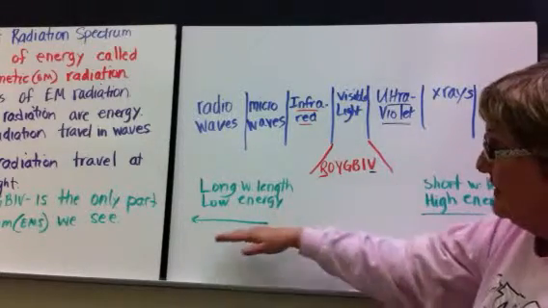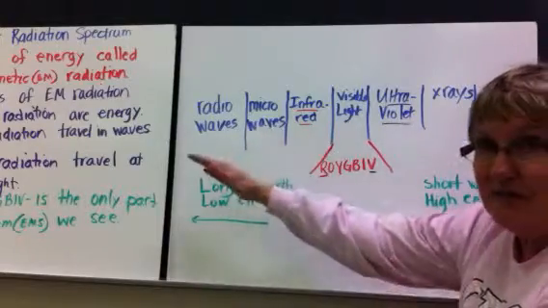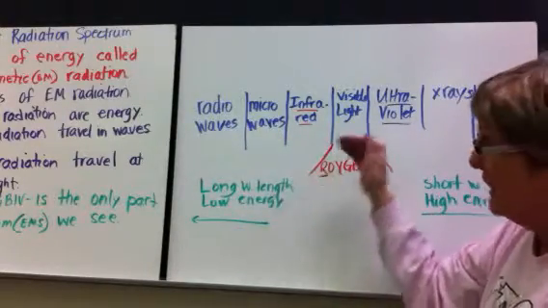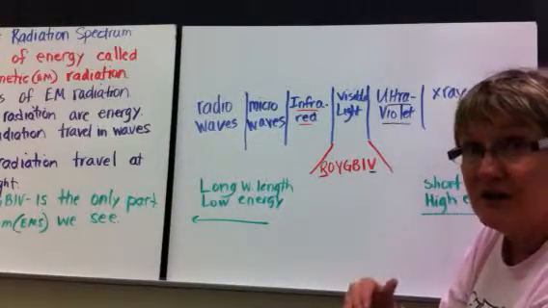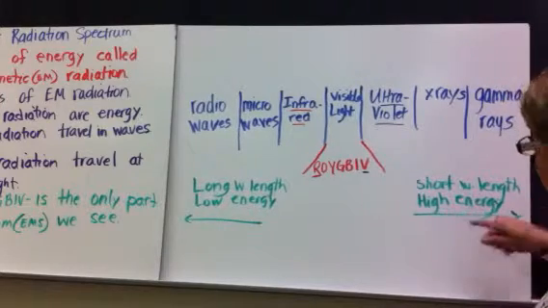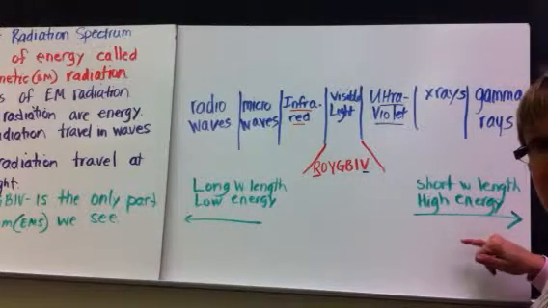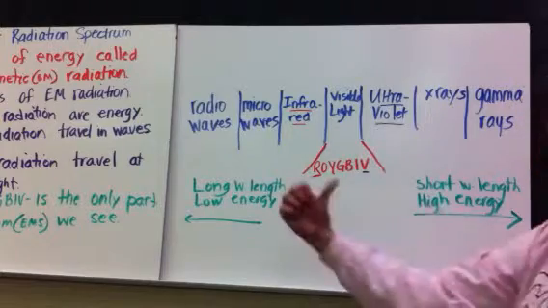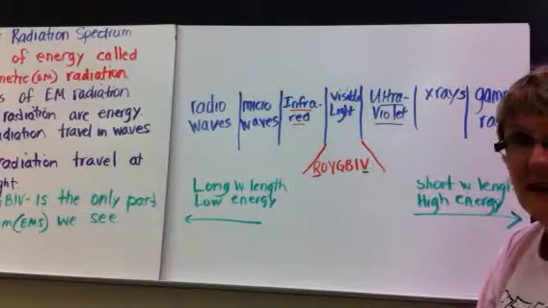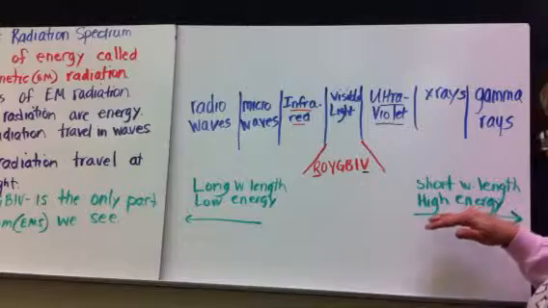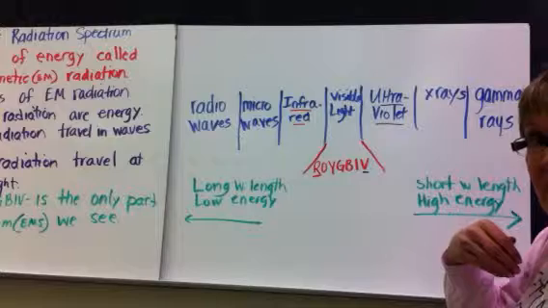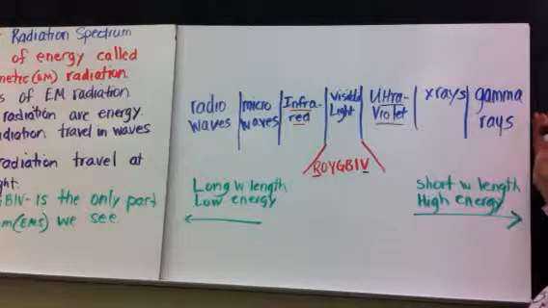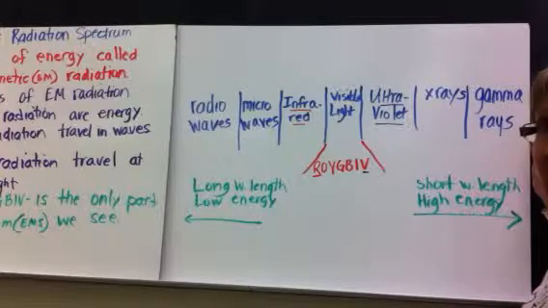Now, down here, the longer the wavelength, the lower the energy. And as we go this way, we get longer and longer wavelengths and lower energy. If you look over here, with a short wavelength, you have a high energy. And as we go this way on our electromagnetic radiation spectrum, we will have shorter and shorter wavelengths and higher energy till we get to the gamma rays, which is the end of the electromagnetic radiation spectrum as we know it.